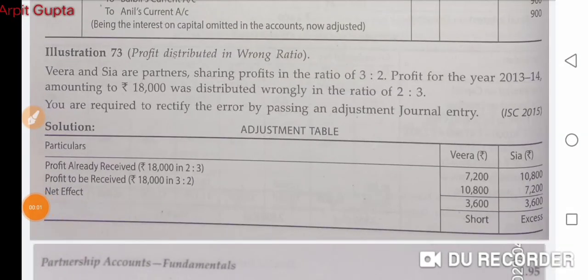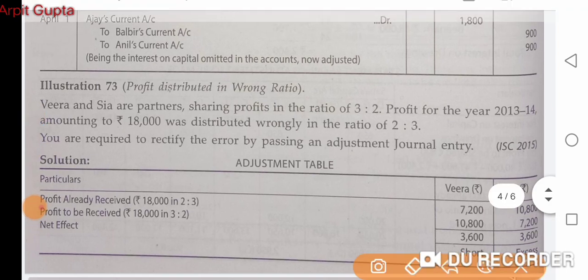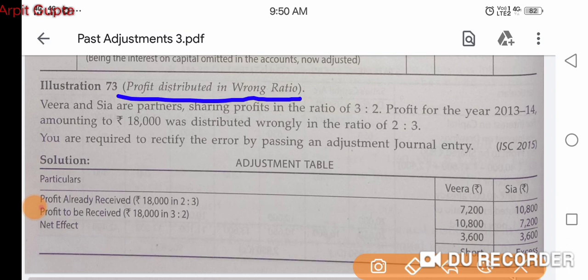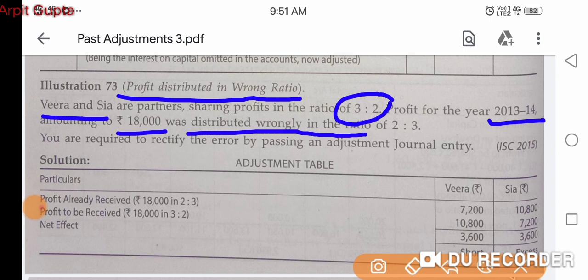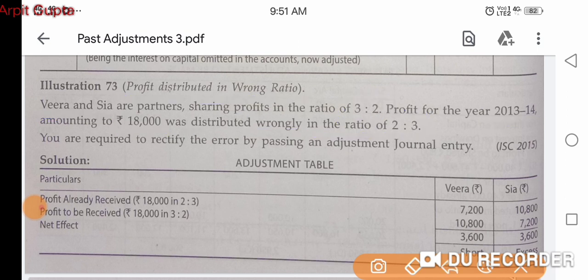Now we will see illustration number 73. In this illustration, the mistake is only of the wrong distribution of profit, as the heading is written, profit distributed in wrong ratio. So Veera and Sia are partners sharing profits and losses in the ratio of 3:2. Profit for the year 13-14 was 18,000, distributed wrongly in the ratio of 2:3. So this is the only mistake. So partners have divided the profit in a wrong ratio.